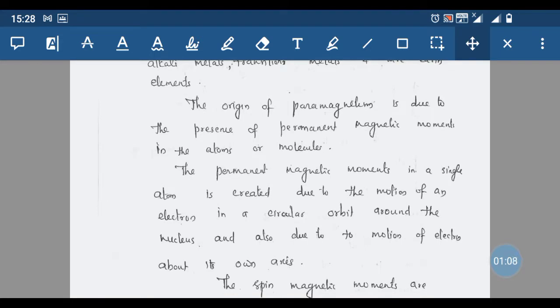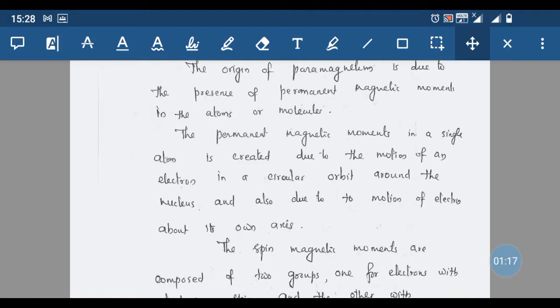The permanent magnetic moment in a single atom is created due to the motion of an electron in a circular orbit around the nucleus, and also due to the motion of the electron about its own axis. So the general reason for the production of permanent magnetic moments is the circular motion of an electron, a charge-carrying particle.